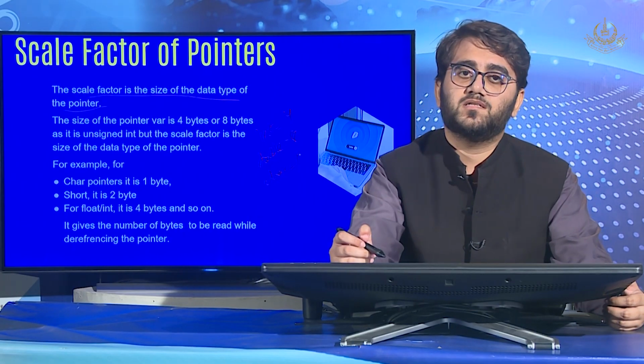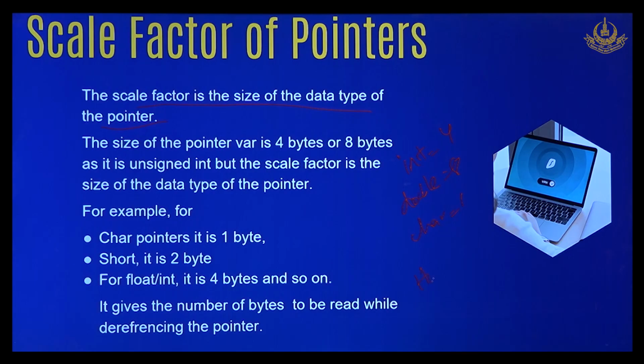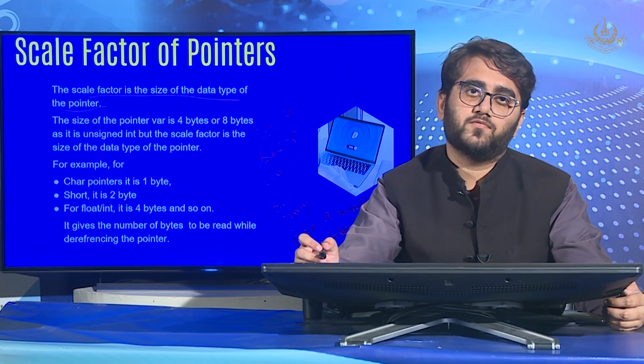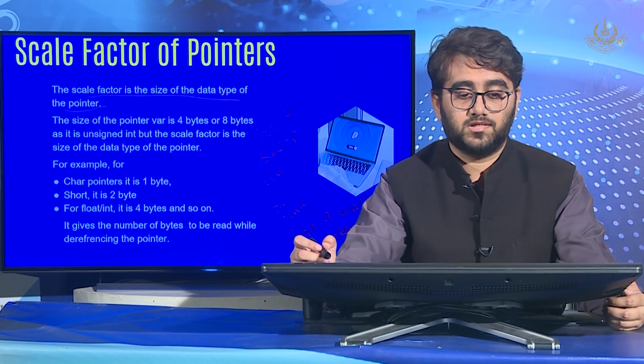So this is rather simple to memorize. If you know how many bytes a variable takes in the memory, you are able to tell how much memory a pointer of that type would also take in the memory. So that is simple.